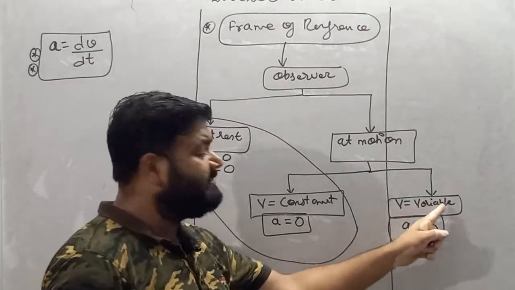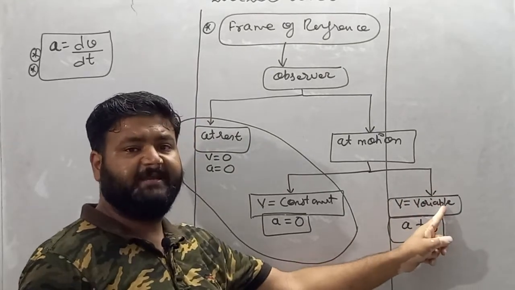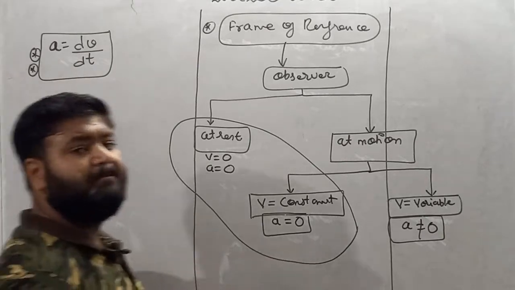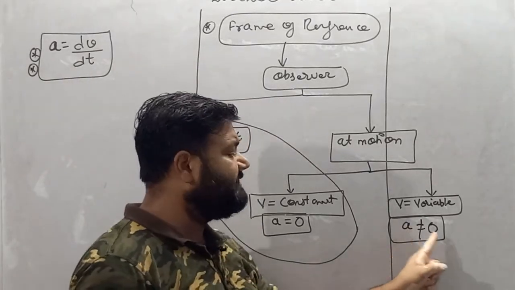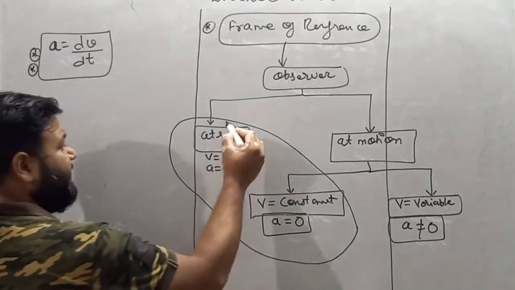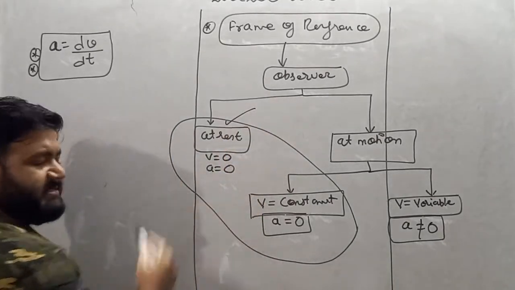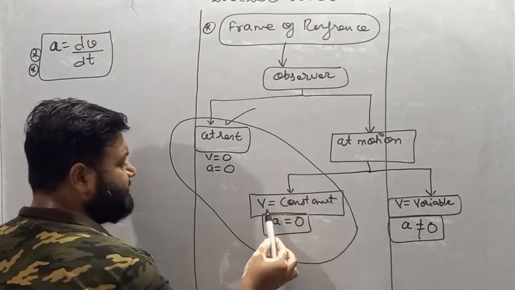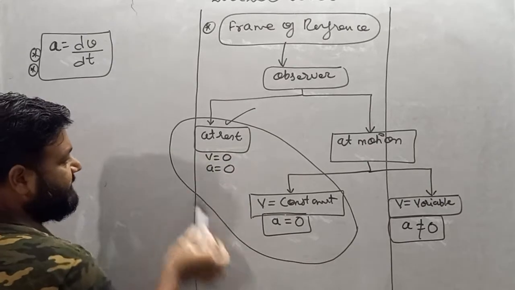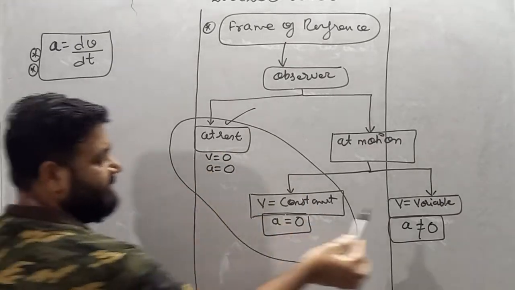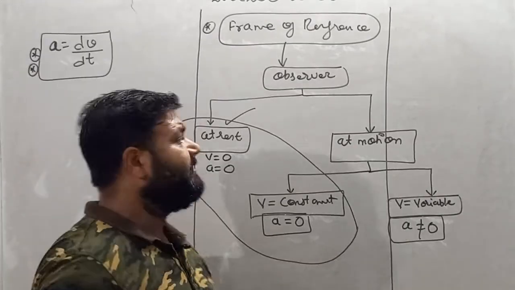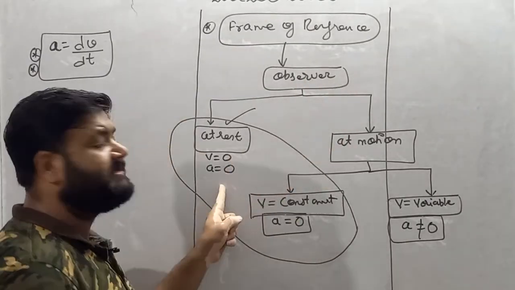But when velocity is variable, it means velocity is changing with respect to time. It implies the particle is accelerating. In this situation, acceleration is not equal to 0. So if the particle is at rest, acceleration is 0. If the particle is moving with constant velocity, acceleration is 0. So we can say these two conditions are the same and this condition is different. So my dear student, remember, when the observer is not accelerating,